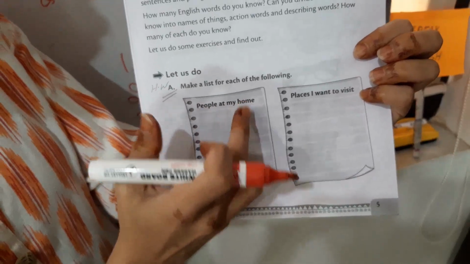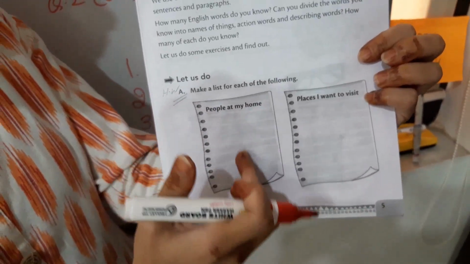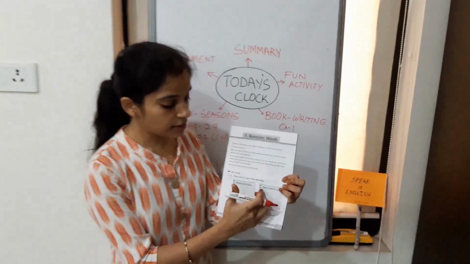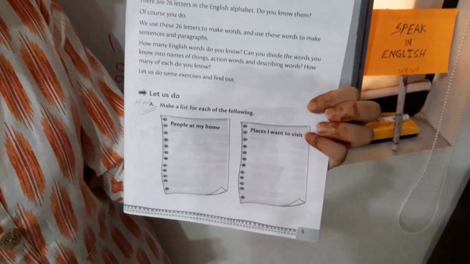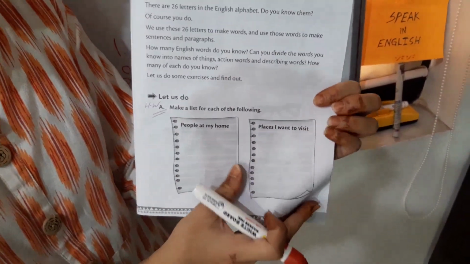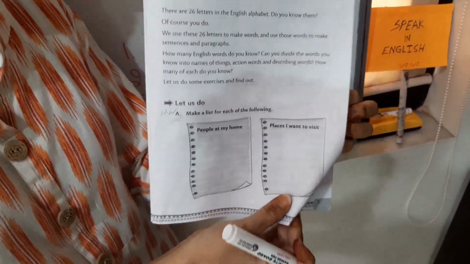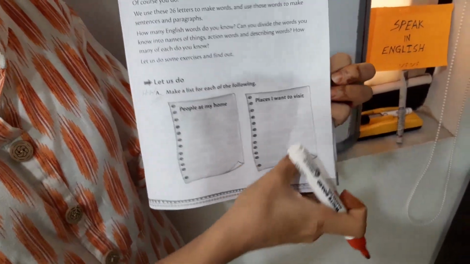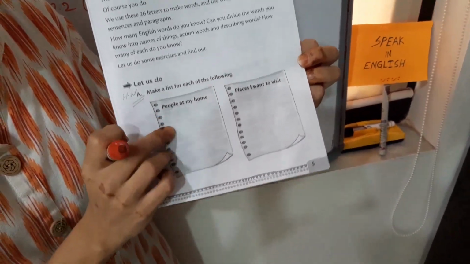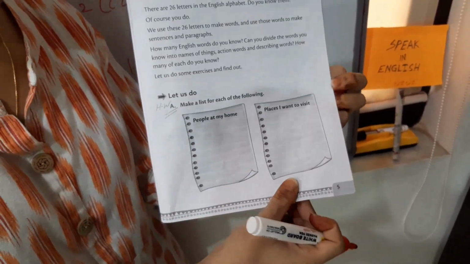People at my home. Now write the names of the people who are at your home. For example, mother, father, grandfather, sister, brother. Next is places I want to visit. Which places do you want to visit? You can write your wishes, for example Taj Mahal or Qutub Minar, whatever you wish. You can write any number, it's not compulsory to fill all these. You can write 1, 2, or 5, as you wish.